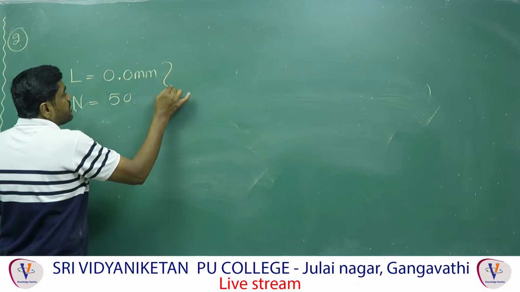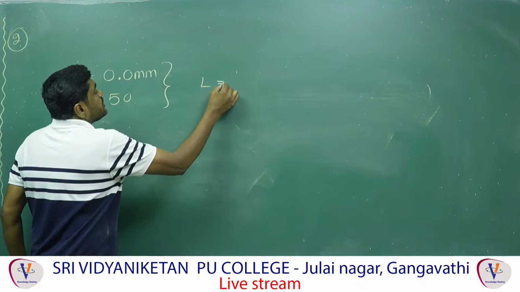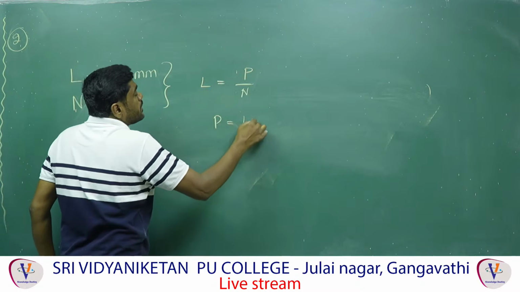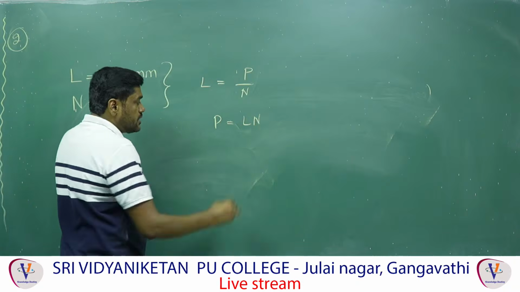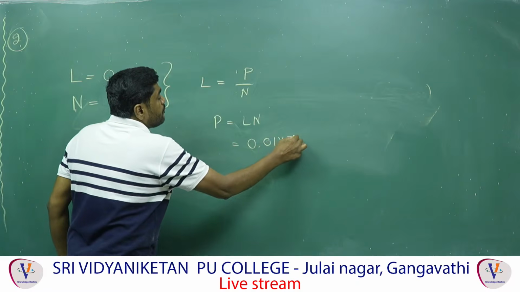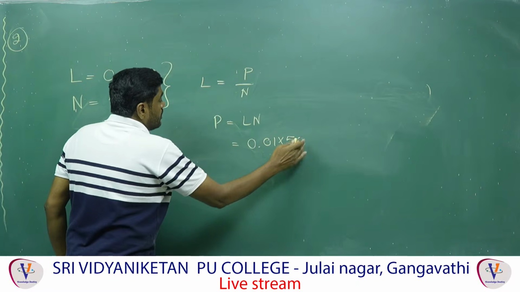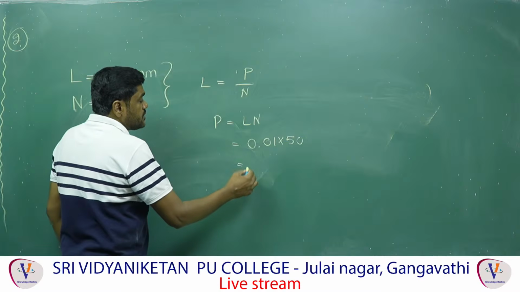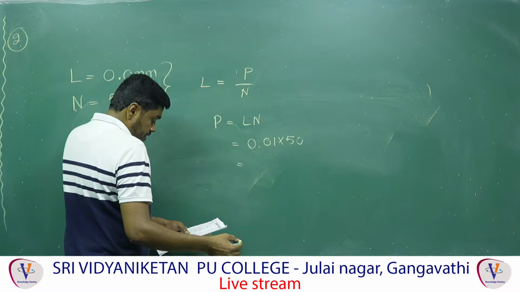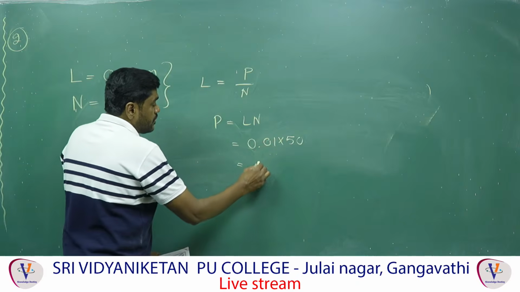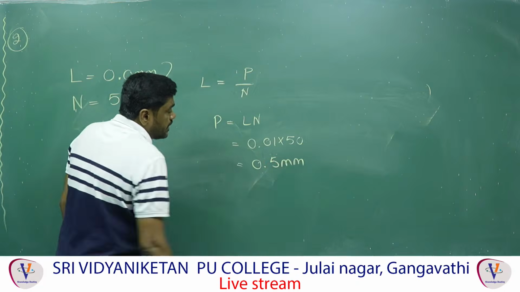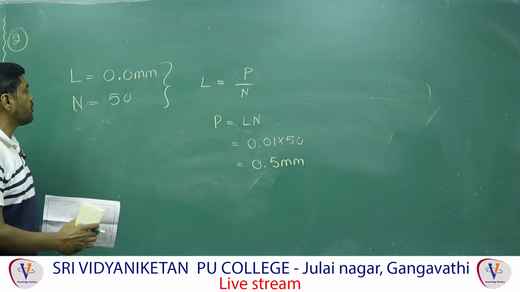So the relation between them is, least count L is equal to pitch by N, and pitch is equal to least count into N. Therefore, that is equal to 0.01 into 50, that is 0.5 mm. You will get the answer, 0.5 mm. So this is the pitch of the screw gauge.